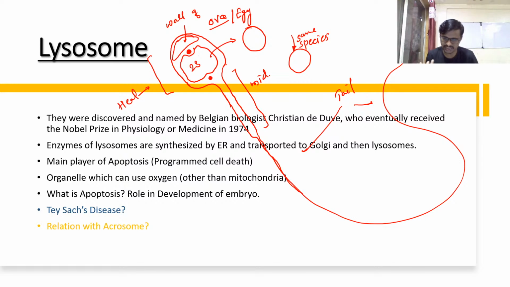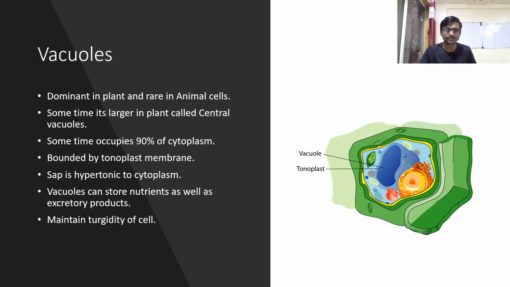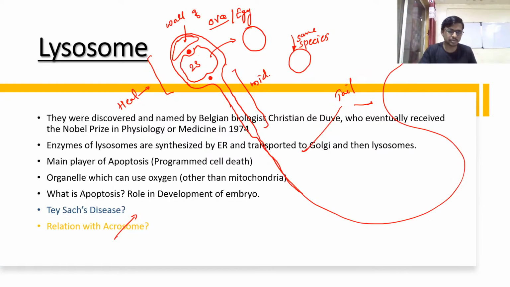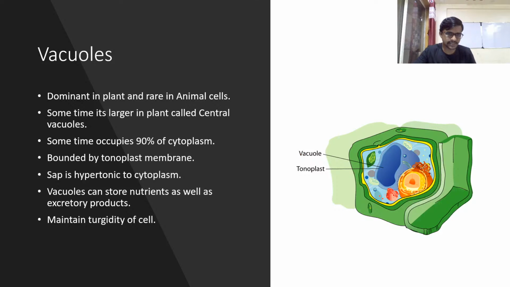Hyaluronidase is an enzyme which is the main part of our acrosome. Very good Aditya, Rajesh, Prajakta. You are smart, you have studied a lot. Things should be recalled quickly like this. So now let's take this Tay-Sachs disease inside your mind somewhere. This is also important. Maybe there will be a question on Tay-Sachs disease in the upcoming examination.